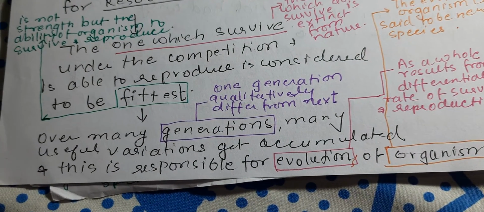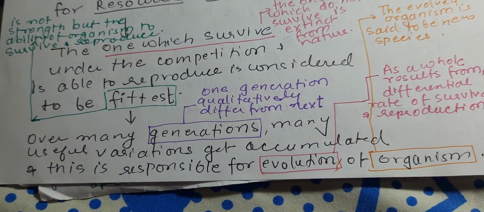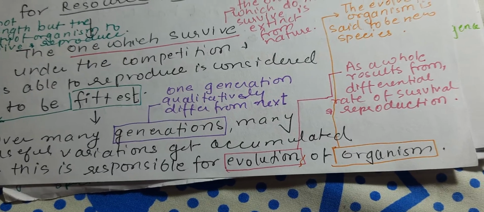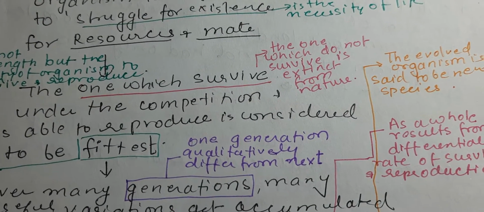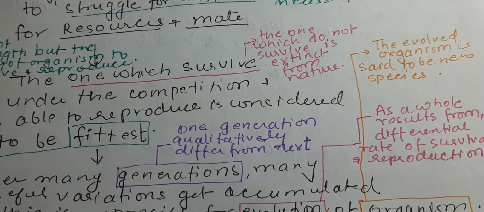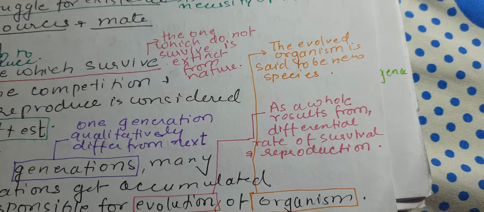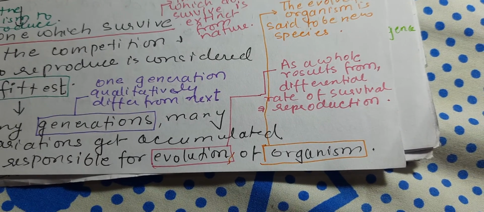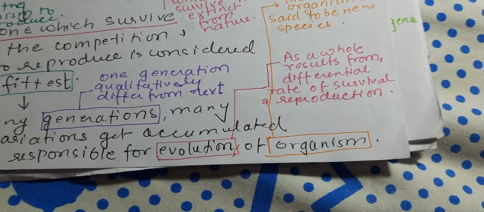Once the fittest survive over many generations, many useful variations get accumulated, and this is responsible for the evolution of organisms. One generation quantitatively differs from the next generation, as a whole resulting from the differential rate of reproduction. So evolution is because of the differential rate of reproduction and survival.